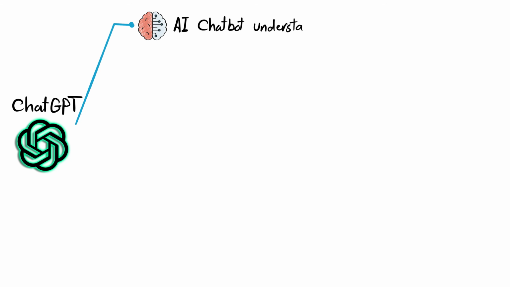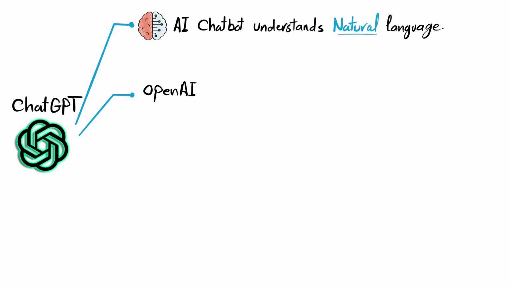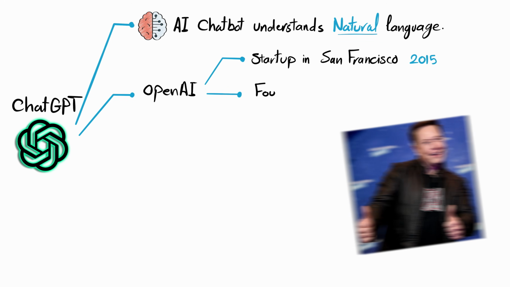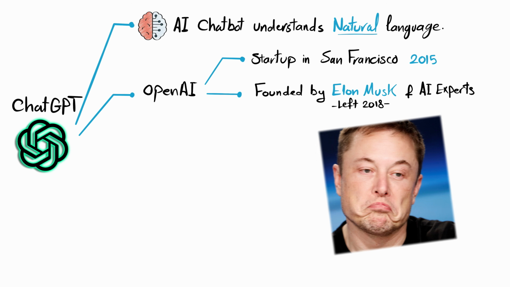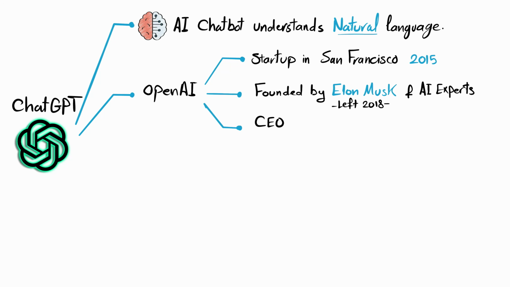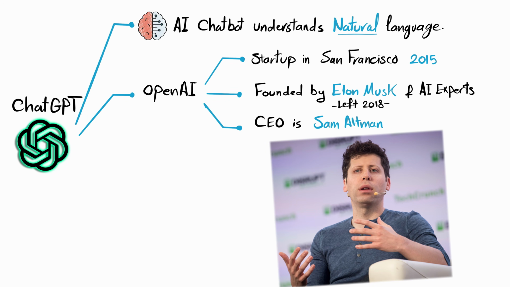Ready. So the first question is, what is ChatGPT? ChatGPT is a cutting-edge AI chatbot that can understand natural language. It is created by OpenAI. OpenAI is a startup founded in 2015 in San Francisco by Elon Musk and other AI experts, but Elon left 3 years later. And currently the CEO of OpenAI is Sam Altman.